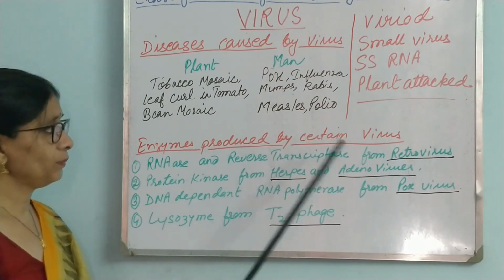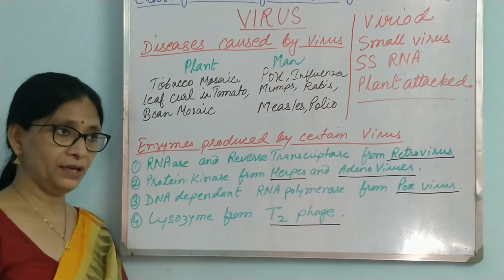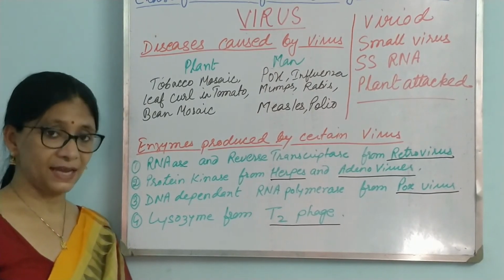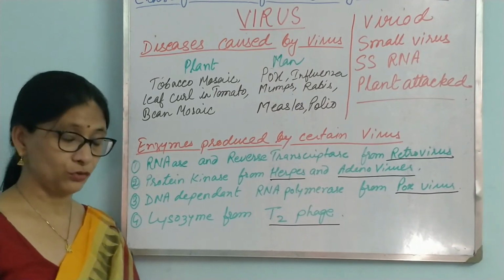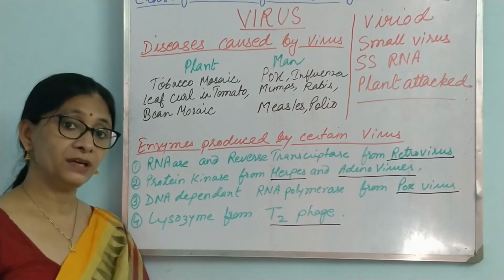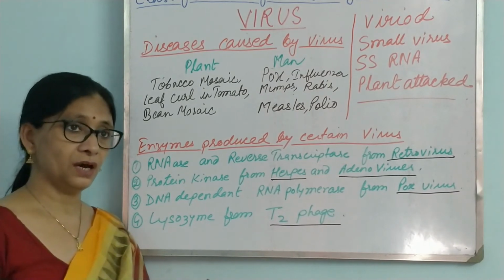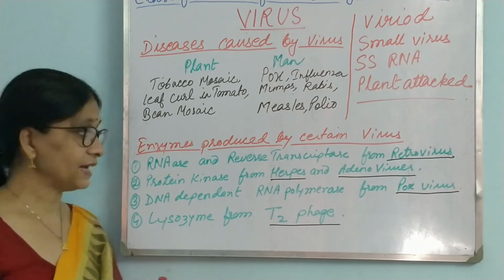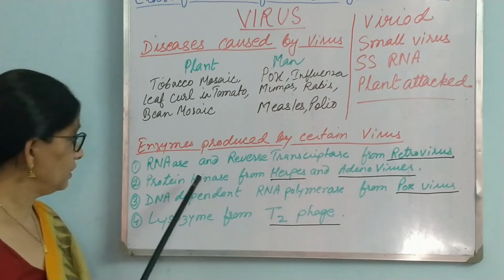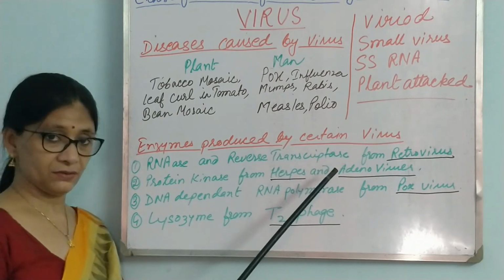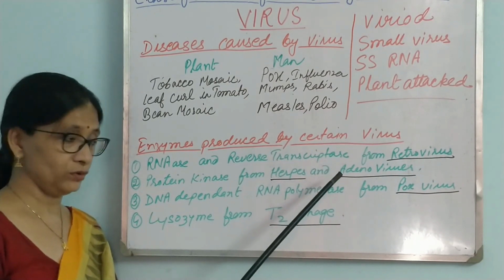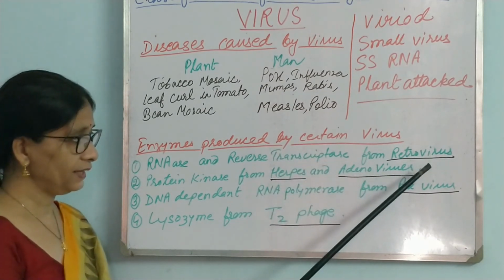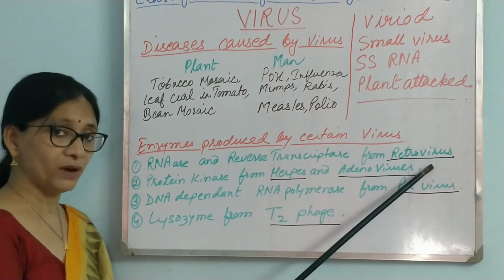Now, enzymes produced by certain viruses. In biotechnology and other industrial uses, there is a provision for enzymes to carry out different reactions and different procedures and techniques. These enzymes are produced from some sources, and viruses are a very good source to produce enzymes. So what are the enzymes that we can get from virus? RNases and reverse transcriptase. These are very important in biotechnology. When we do that, you will come to know the use of these enzymes. As of now, just know that they are procured from retrovirus.